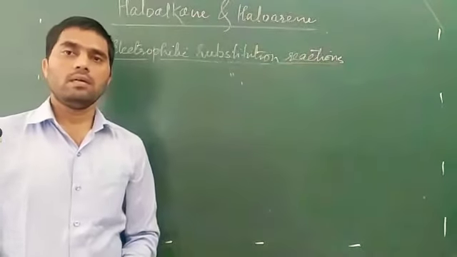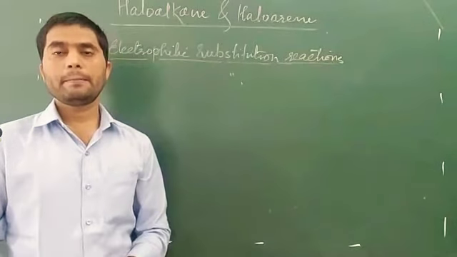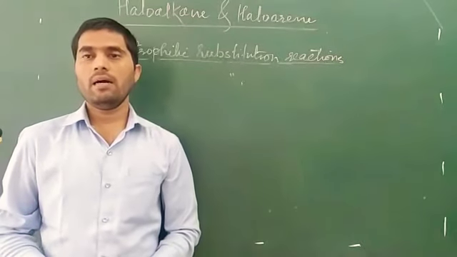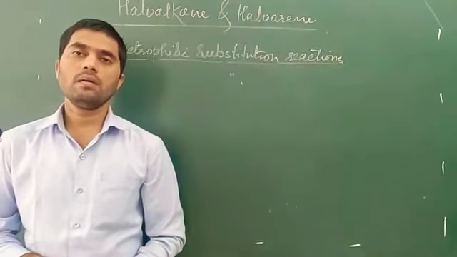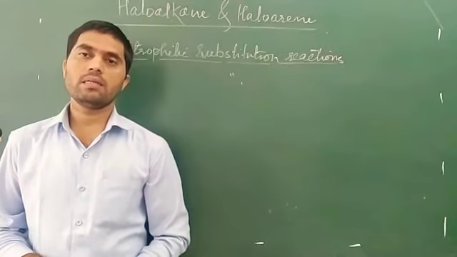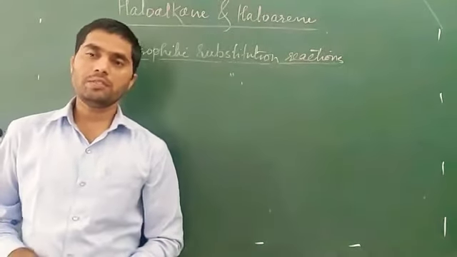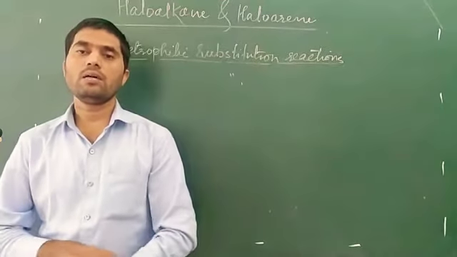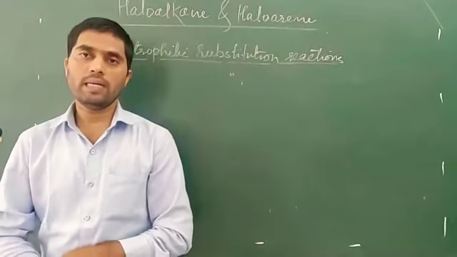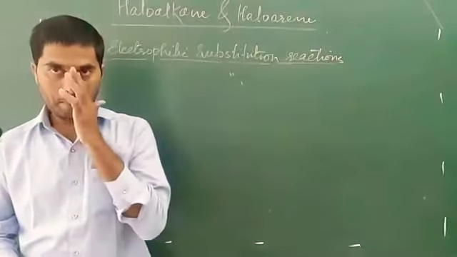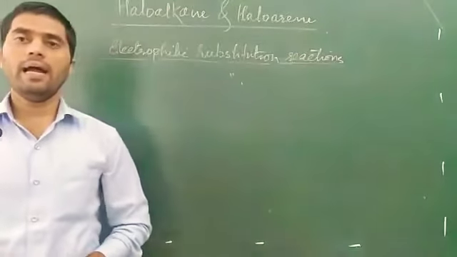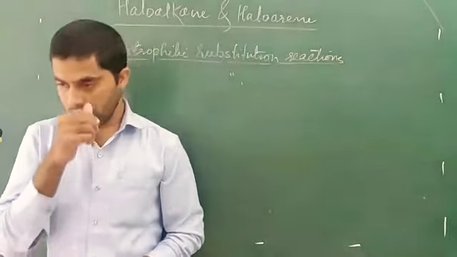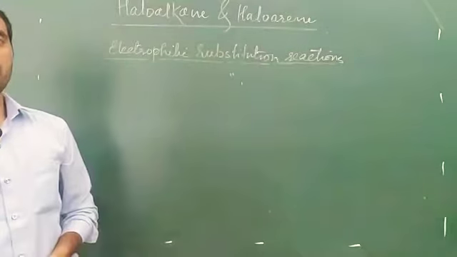Welcome students. In the last period we have conducted resonance of aryl halides or haloarenes. In the resonance structure of haloarene we have seen that the negative charge or negative electron cloud is delocalizing in the benzene ring, and the key atom, that is halogen, is present on the benzene ring.